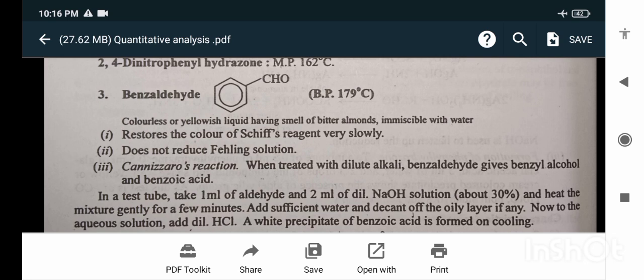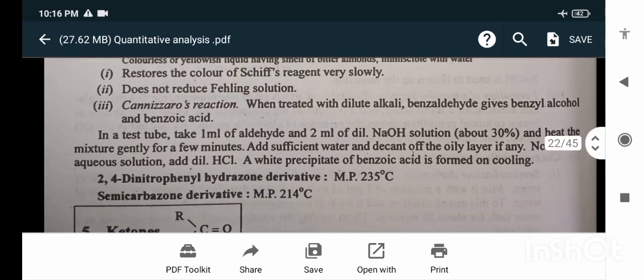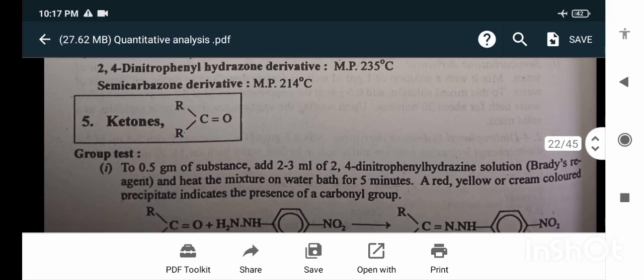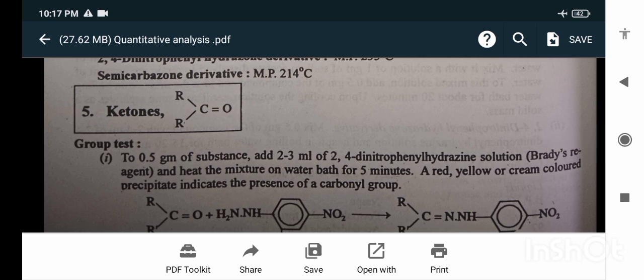In a test tube, take 1 ml of aldehyde and 2 ml of dilute NaOH solution, about 30%, and heat the mixture gently for a few minutes. Add sufficient water and decant off the oily layer, if any. Now to the aqueous solution, add dilute HCl; a white precipitate of benzoic acid is formed on cooling. 2,4-dinitrophenylhydrazone derivative melting point 237 degrees Celsius. Semicarbazone derivative melting point 214 degrees Celsius.